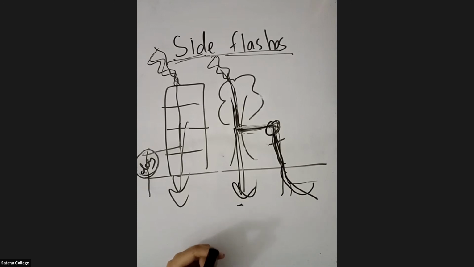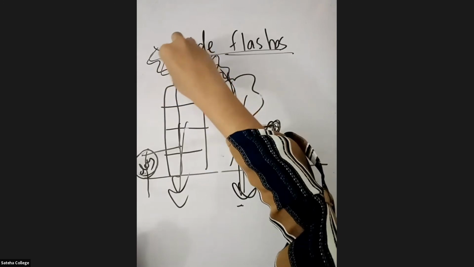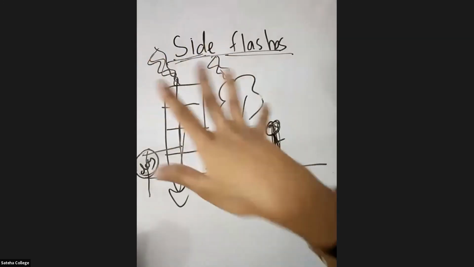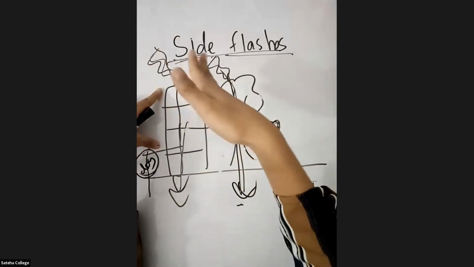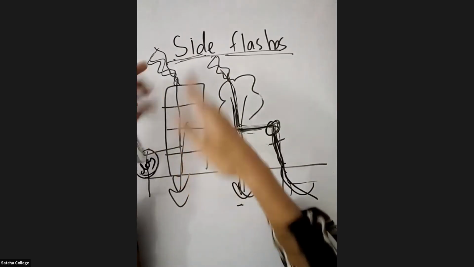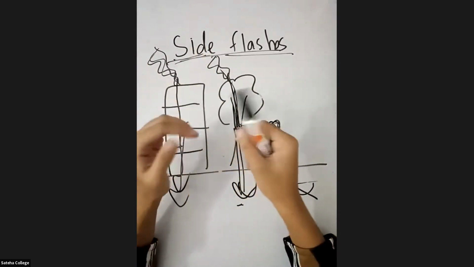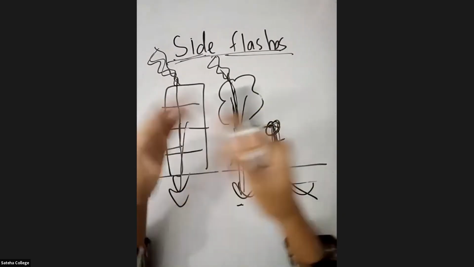If the lightning strikes the building, won't the people inside the building get affected by side flashes? There is a chance, Khairia. There is a chance that people inside the building also get affected. But mostly the buildings have something inserted on top of the building. I'll teach you later, okay? The people inside can get affected, but mostly they don't because it's totally covered. They say the safest space during lightning is inside a vehicle, inside a car.